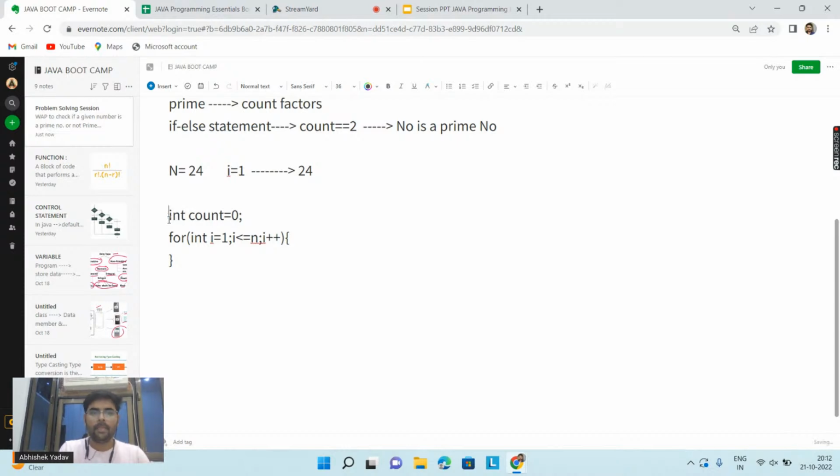Simple, right? After that, inside the for loop, I will write a check condition: whether the value of i is a divisor of 24 or not. And how can I check that part, guys? With the help of a modulo operator, because modulo gives me the remainder.